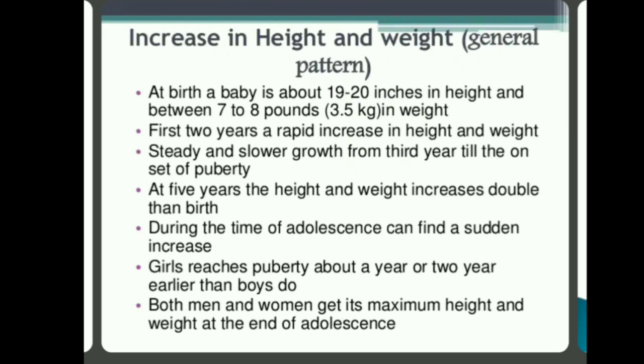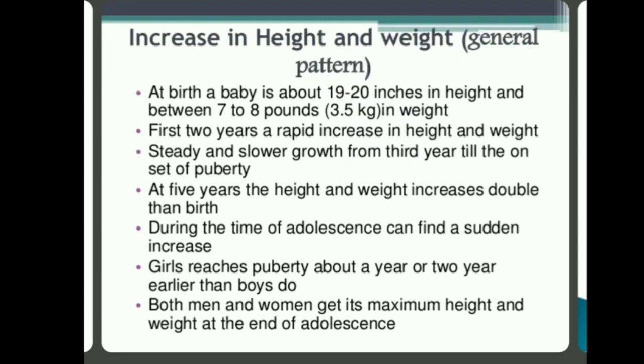So how do height and weight change? What is the general pattern? At birth, a baby is about 19 to 20 inches in height and between 7 to 8 pounds, that is, on average a baby is 3.5 kilograms in weight. In the first 2 years, a rapid change in height and weight occurs, as we can see in smaller children, infants, babies. Then the growth becomes steady and slow from the third year to the reach of puberty, and then again at puberty or adolescence, sudden and rapid changes start again.